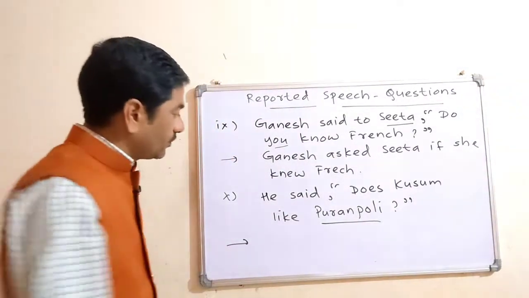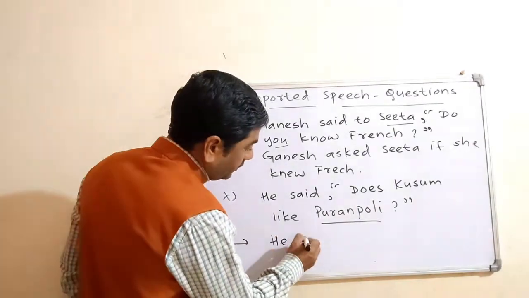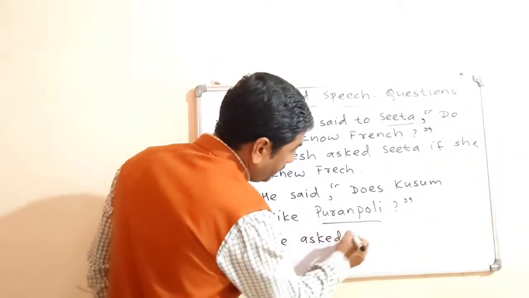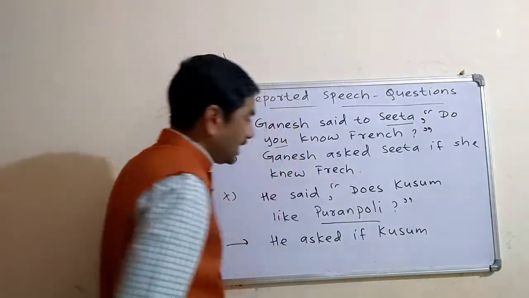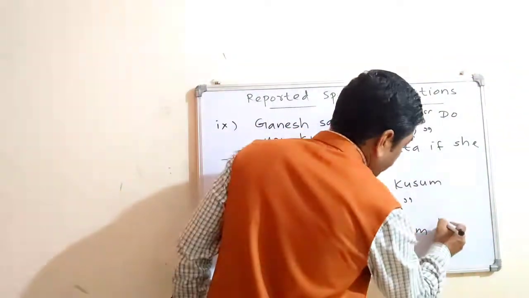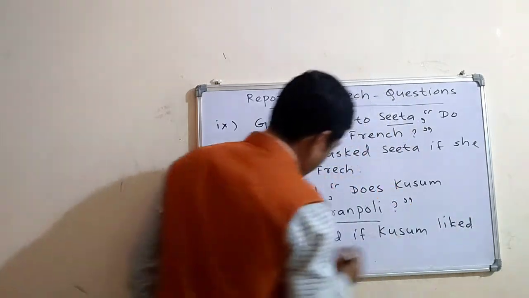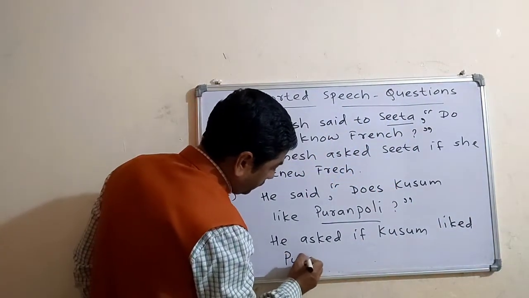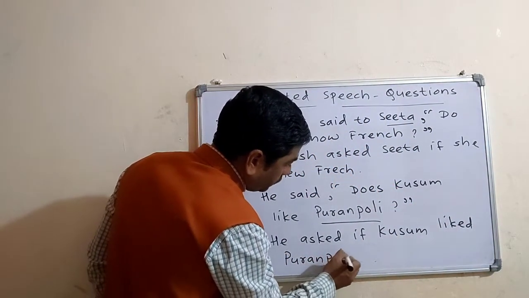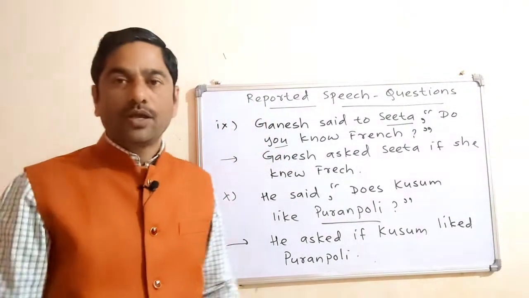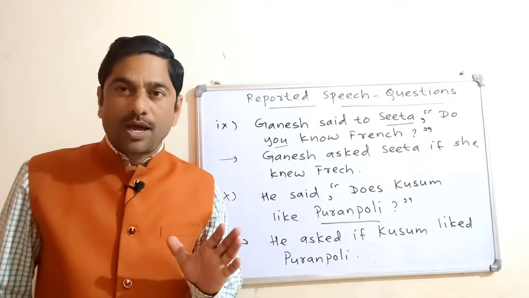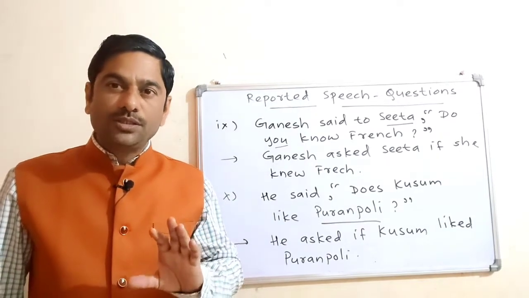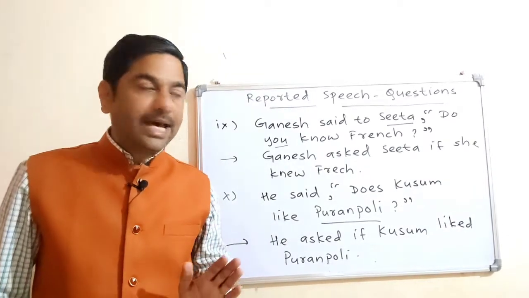So here, he asked if Kusum liked Puran Poli. So this will be the answer. So these are some of the examples of verbal questions. We have studied how to change verbal questions into indirect speech.